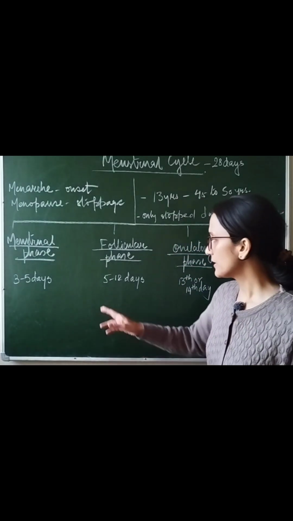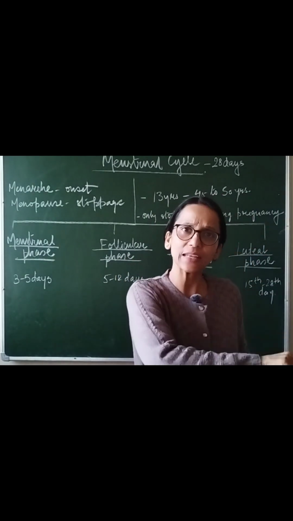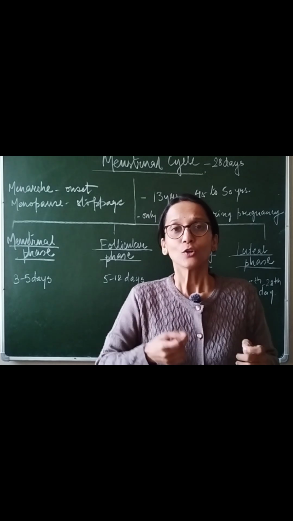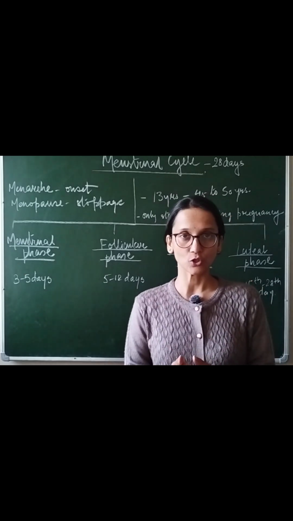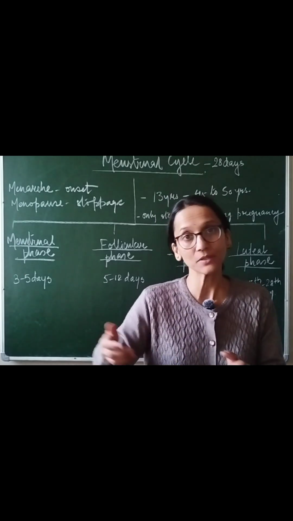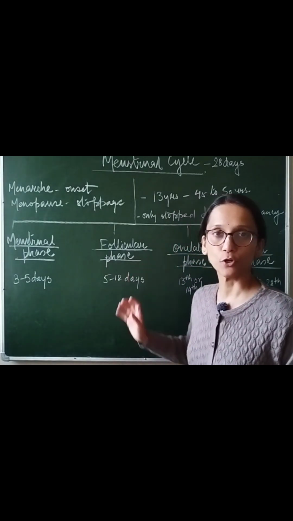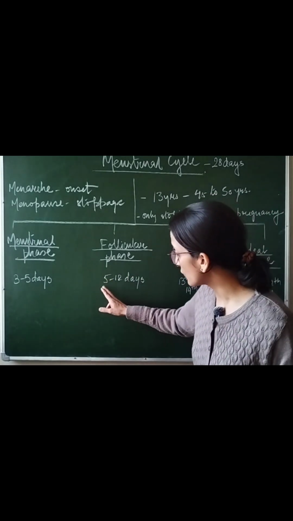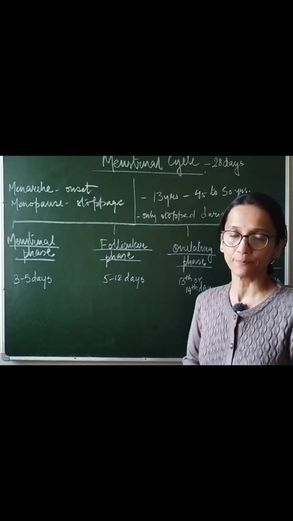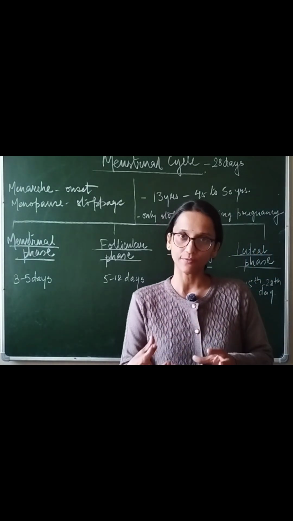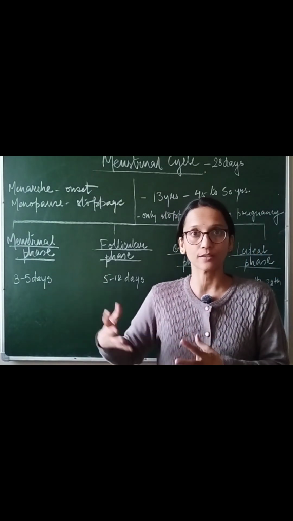Now what will happen? The next stage is that the ovary will prepare another follicle to grow into a Graafian follicle, because it should not stop, right? It did not happen that month, but may happen next month. There can be fertilization next month. So that is known as the follicular phase. This follicular phase will continue from the 5th to the 12th day of the month. In this, the primary follicle will develop into a secondary and then tertiary and then Graafian follicle.